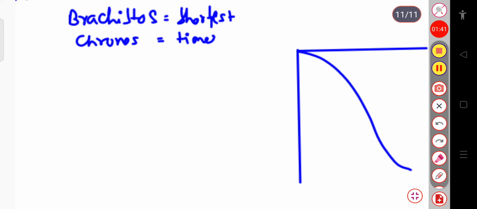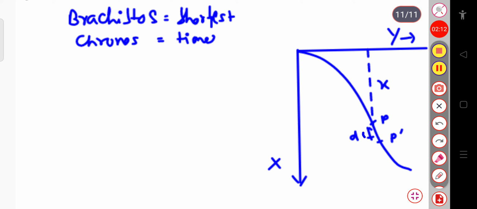Suppose this distance is x, since this is the x-axis and this one is the y-axis. Here I consider the point P, and I move from the point P to, suppose, P prime, so the distance is very small, suppose ds.